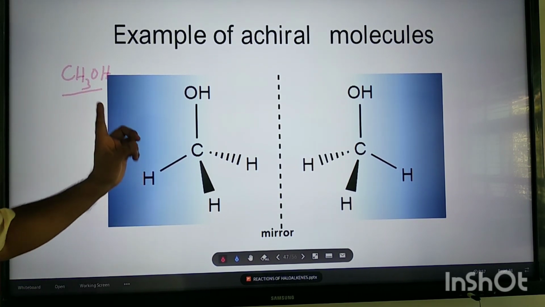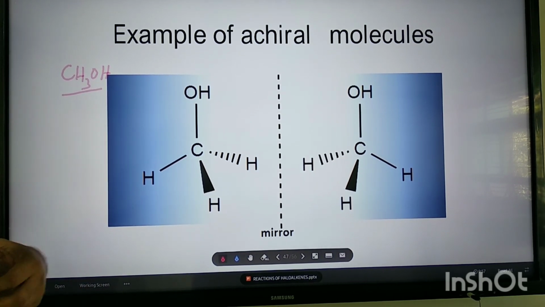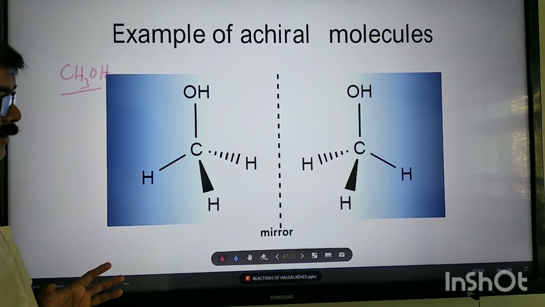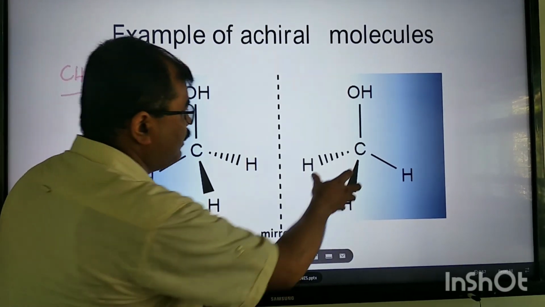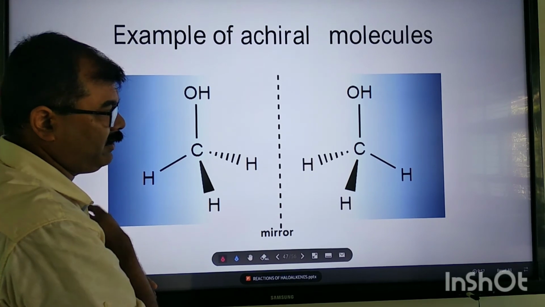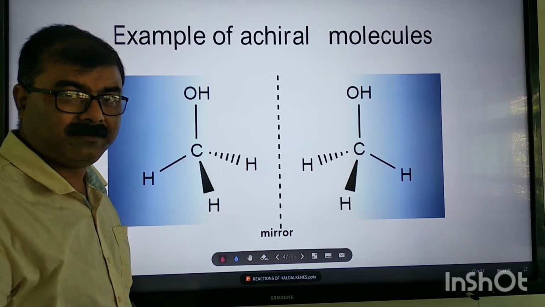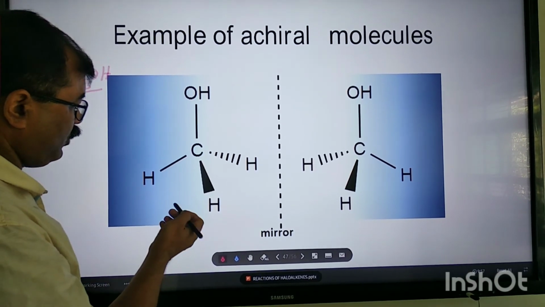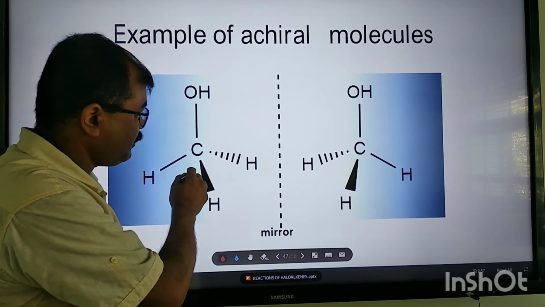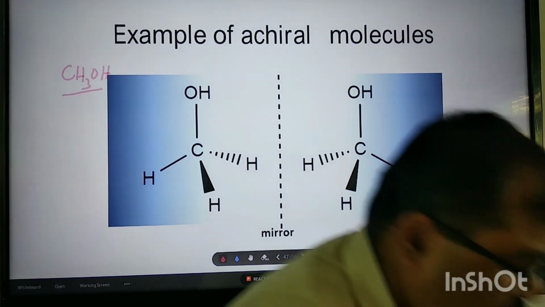Now, whether this methanol is chiral or achiral, we can check with the help of a model. If we can superimpose this image on it, then it is achiral. If we cannot superimpose, then it is chiral. We can show with the help of the wedge and dash representations, and I am showing you with the help of the model.